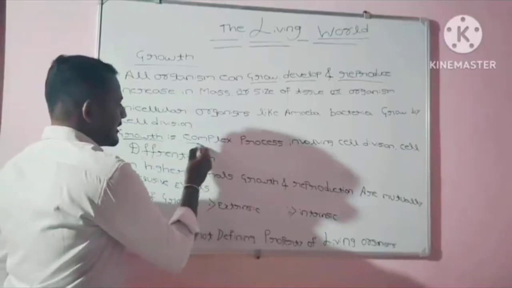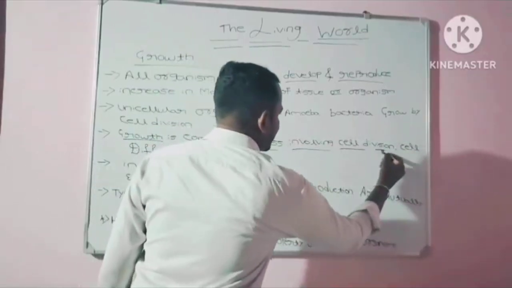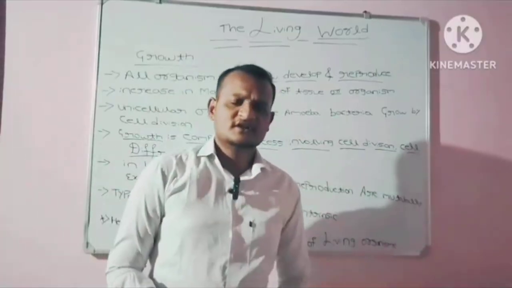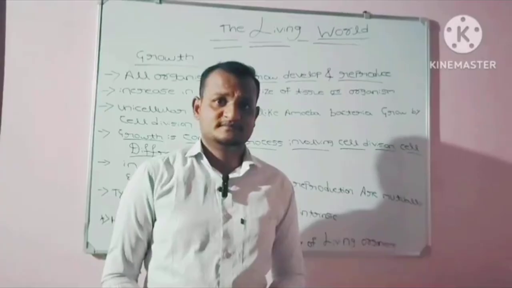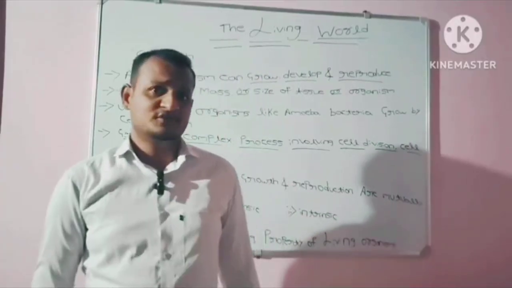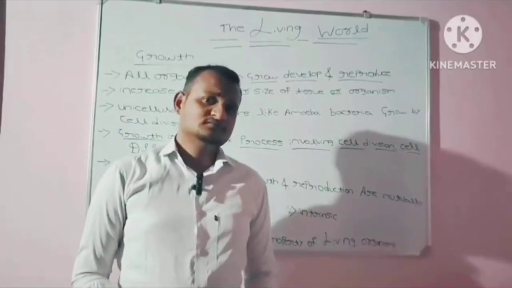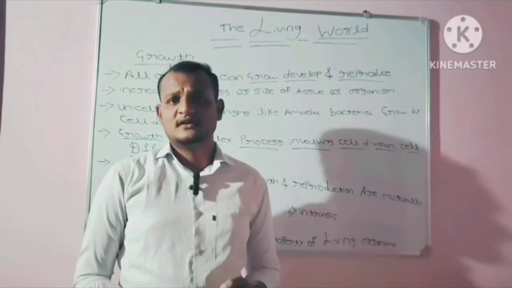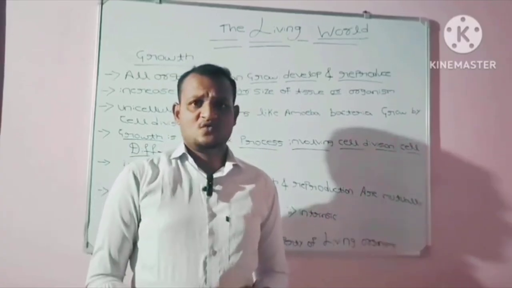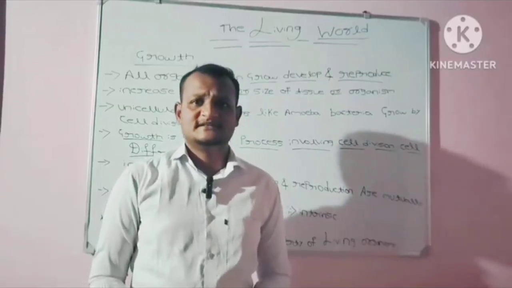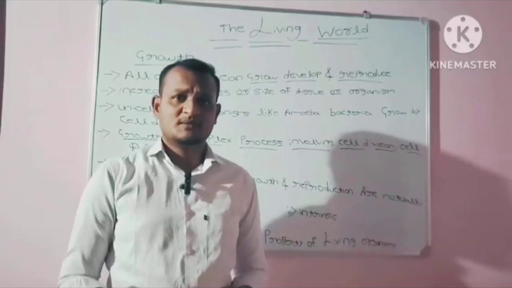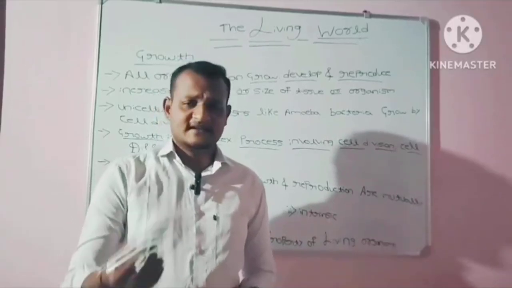Growth is a complex process involving cell division and cell differentiation. Growth is not a simple process. You may ask me why growth is a complex process. Because in order to grow, the organism should possess cell division and cell differentiation. As you already know, in cell division a single parent cell divides into two identical daughter cells. Both of them later develop into the original cell size.